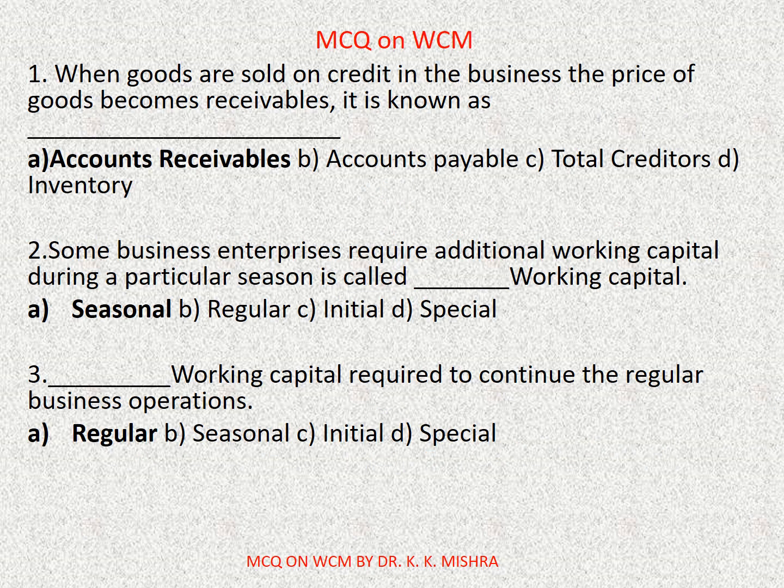Question number 1. When goods are sold on credit, in the business the price of goods becomes receivables. It is known as dash. Options are A. Accounts receivables, B. Accounts payable, C. Total creditors, D. Inventory. Correct option is A. Accounts receivables.